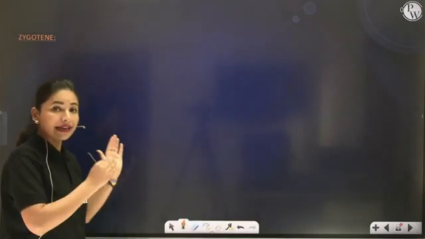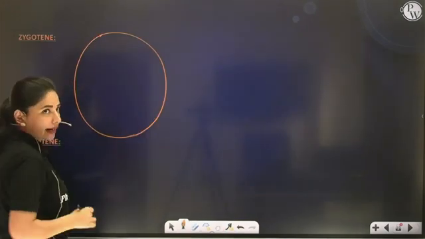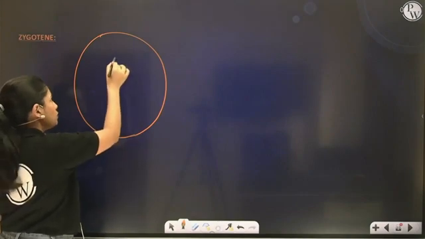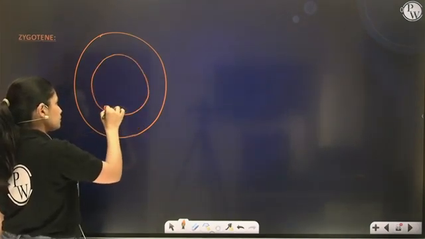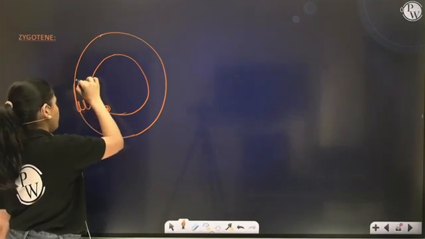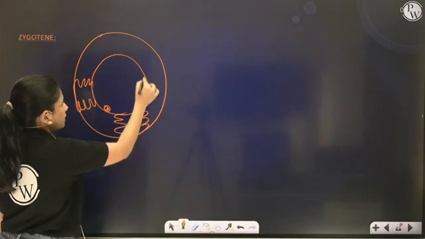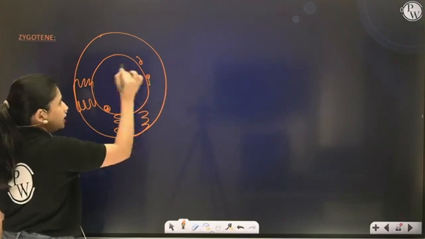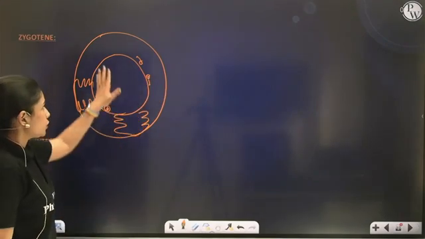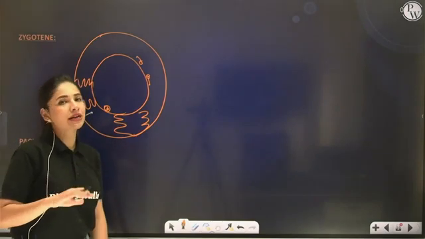So see what actually will be visible during zygotene stage. So this is a cell, right? Still nuclear membrane, nucleolus are disintegrating, but right now they will be visible to you. Other organelles, they have begun disintegrating, but still they will be visible. Centrioles are moving apart, but still they have not reached the poles. Now, talking about the genetic material, which is very important, condensation has begun.